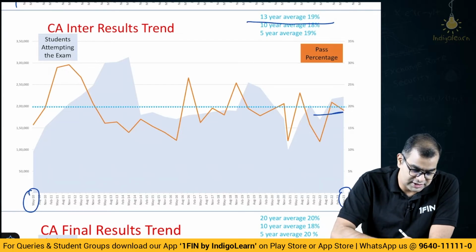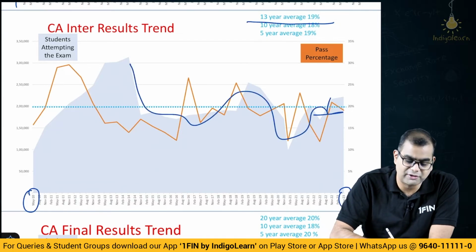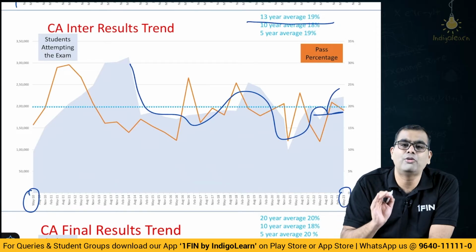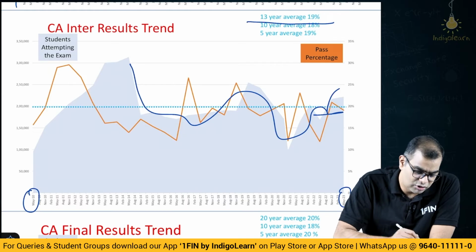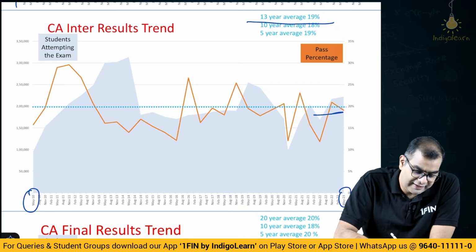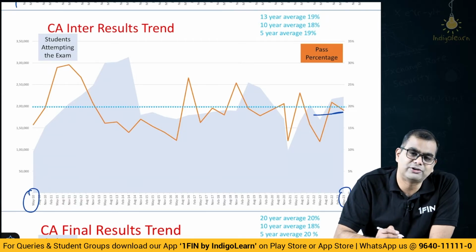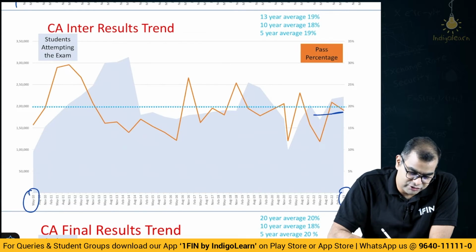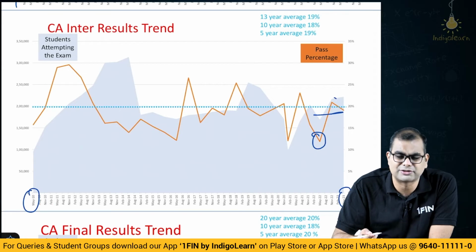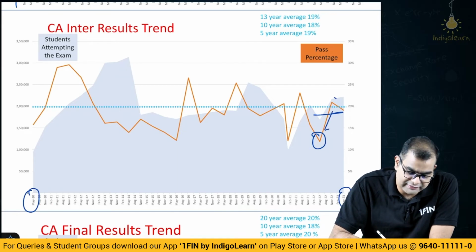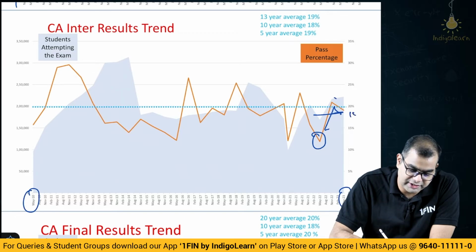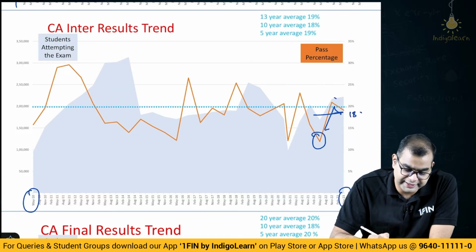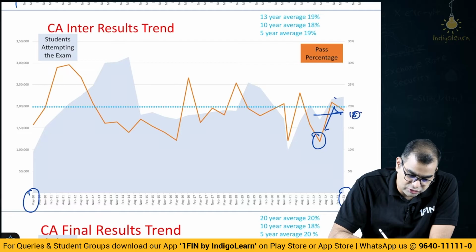This light blue color shade is the number of people who wrote the exam. Out of that, how many passed that relevant group or both groups. That's all. So, if you look at it, the average pass percentage is 18 to 19%. It came down sometime in 22. I think that was due to COVID and related stuff. Then it went up. In this attempt in May 23, the pass percentage was around 18, 19, close to 19%.